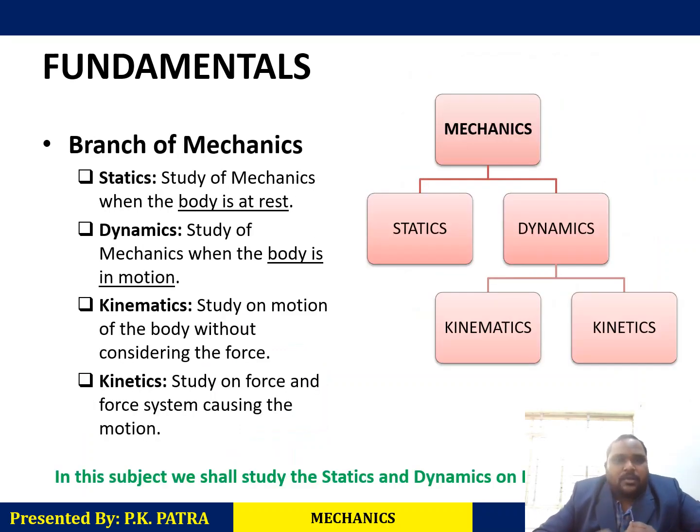So how is this mechanics studied? What are the branches of this mechanics? So we can divide the mechanics into statics and dynamics. As you can see, it has two parts. What is statics? What we learn from statics?